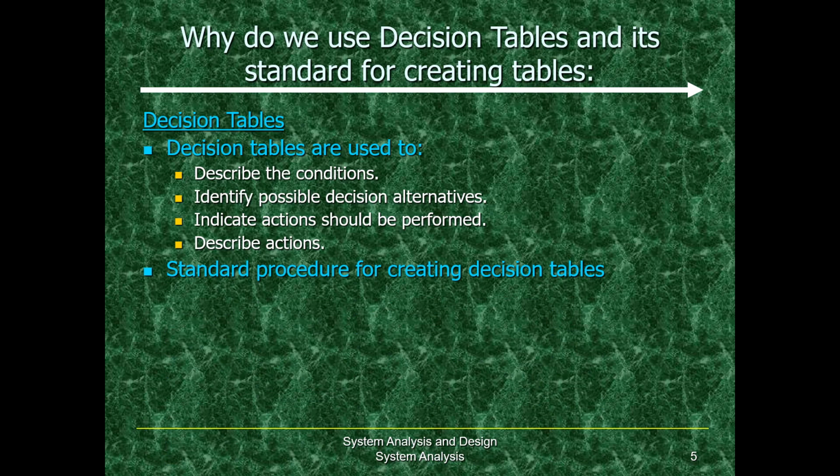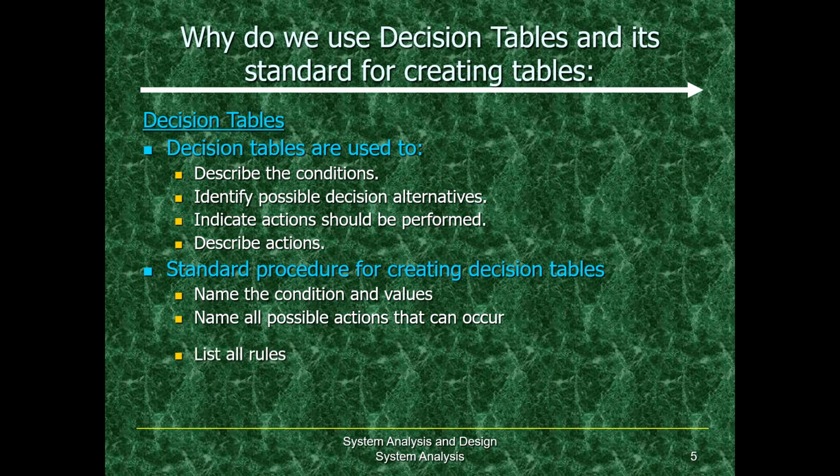Why do we need to create a standard for making tables? It's for our convenience. Because we will be naming the conditions and values for our better understanding. We will list all possible actions that can occur, so we will be in a very good position to take the right decision. We will list down all possible rules for our easier convenience. We will define actions for each rule. So that's how we describe each rule in terms of actions, helping us to make informed decisions. Finally, all this together, if we sum up the points discussed, will help us simplify the table.